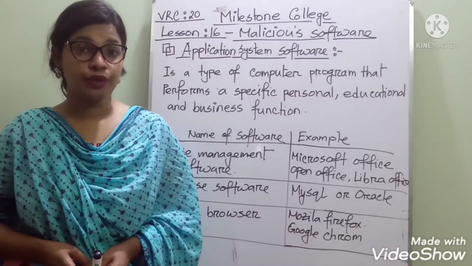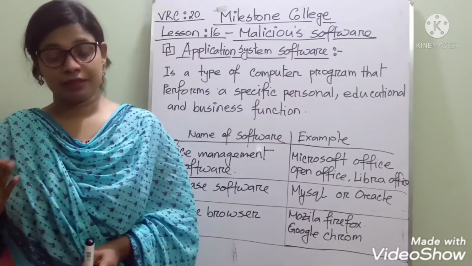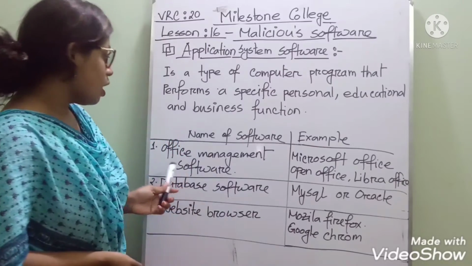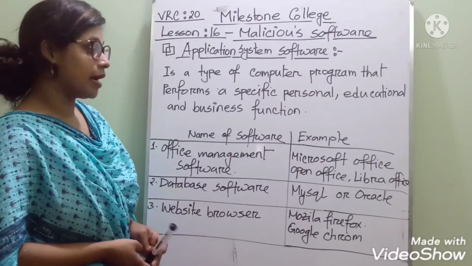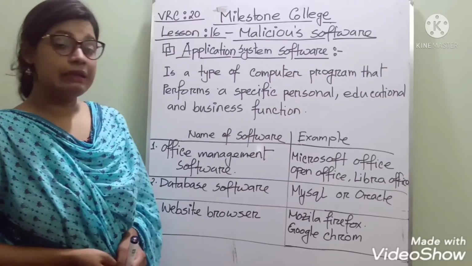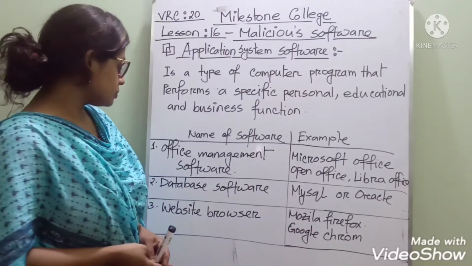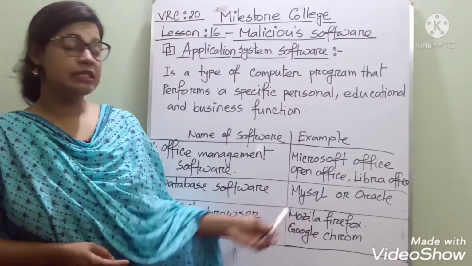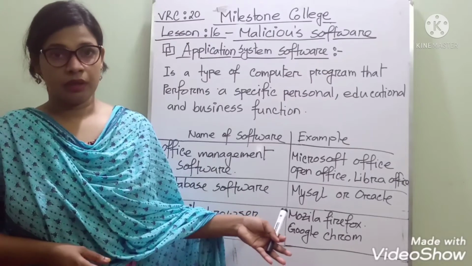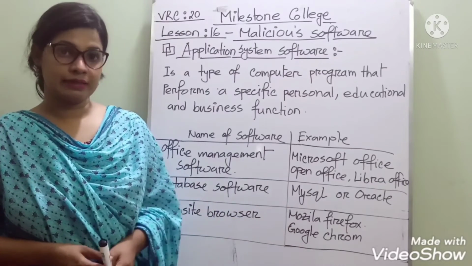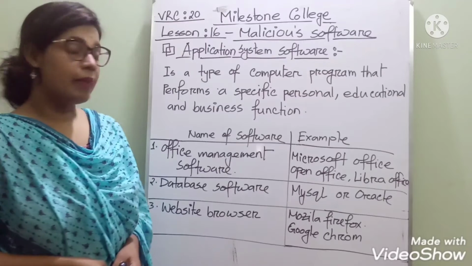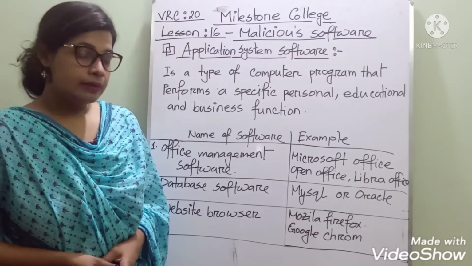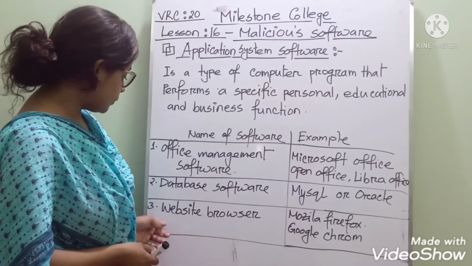Now, I am going to show you some examples that are also very important for your exam. Okay, number one, office management software, that is Microsoft Office, OpenOffice and LibreOffice. Number two, database software. Several times this question came in the JSC exam, so you can check previous years' exam papers. That is MySQL or Oracle. Most common examples.